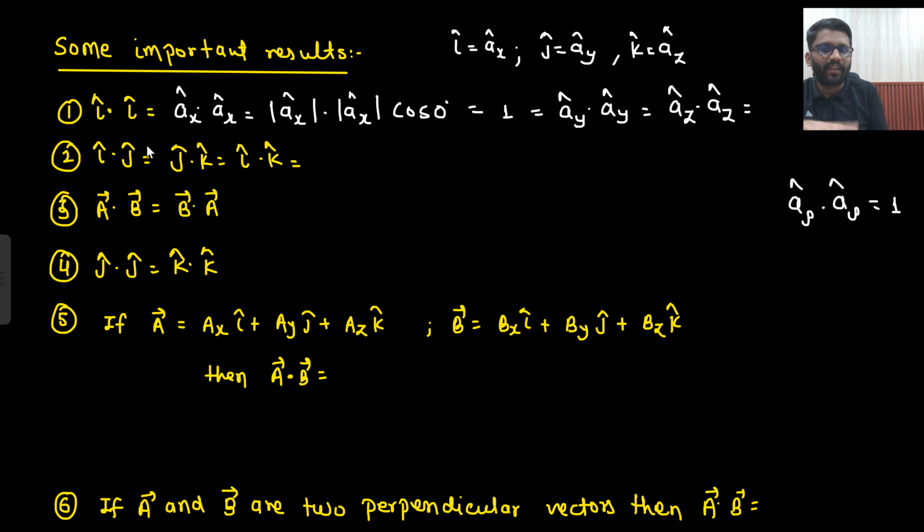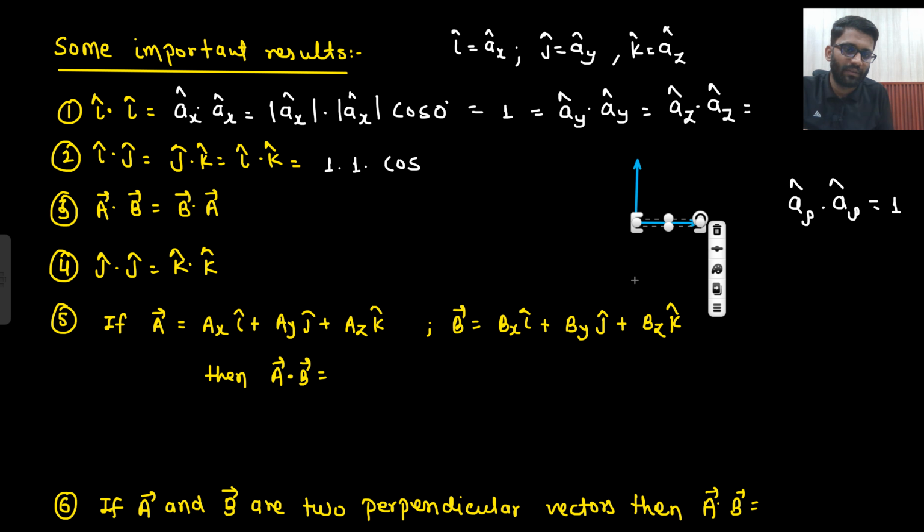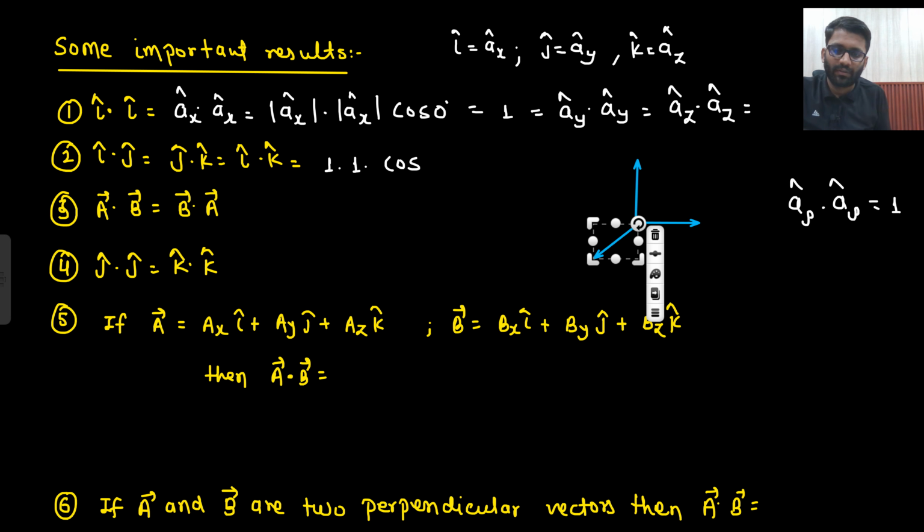Now I cap dot J cap, what is the angle between them? Magnitude is 1 dot 1. What is the angle between I cap and J cap? Let's make all these. So this was your I cap, this was your J cap, this was your K cap. 90 degree, 90 degree, 90 degree. All are having 90 degree angle. Between I and K there is 90 degree, there is 90 degree, and there is 90 degree. So cos 90 is what?